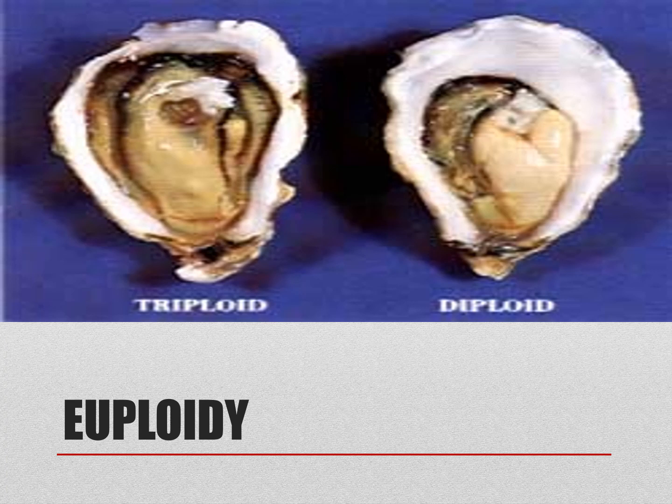Aneuploidy is the loss or gain of one or more chromosomes in a set. It is of three types: monosomy, trisomy, nullisomy. Monosomy is 2n minus 1. Trisomy is 2n plus 1. Nullisomy is 2n minus 2.